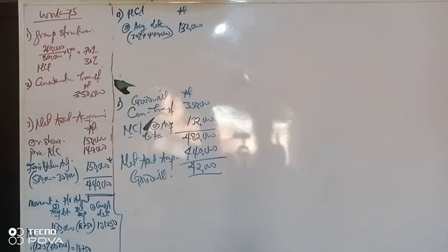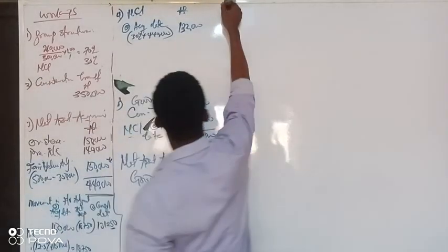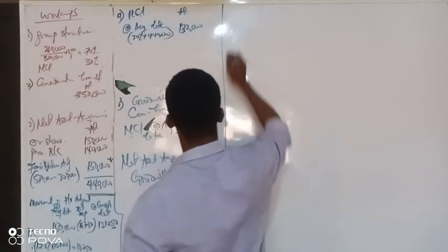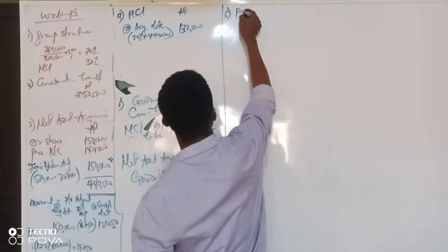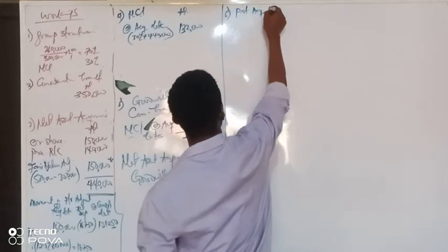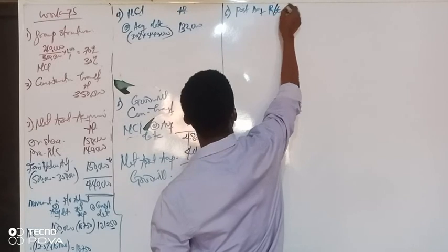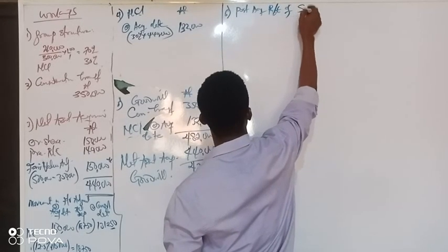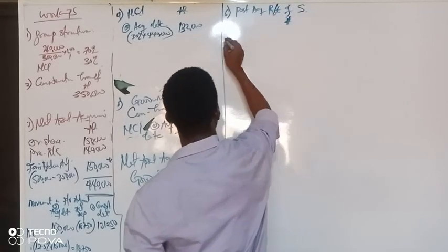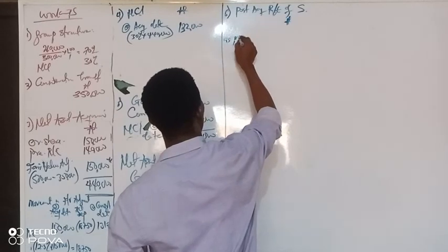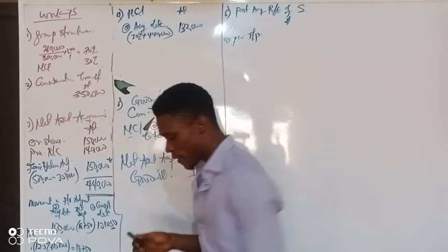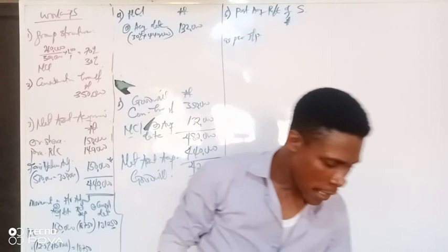Once we get our goodwill, what next? We calculate the post acquisition retained earnings of the subsidiary. So number 6 now, post acquisition retained earnings of X. As per the statement of financial position, I told you that you go to the financial position and you put the figure.